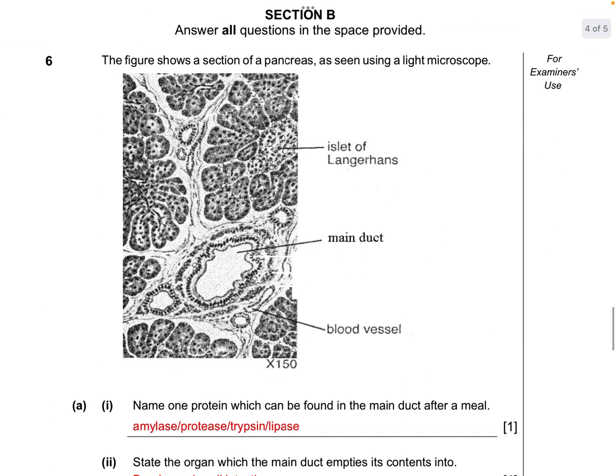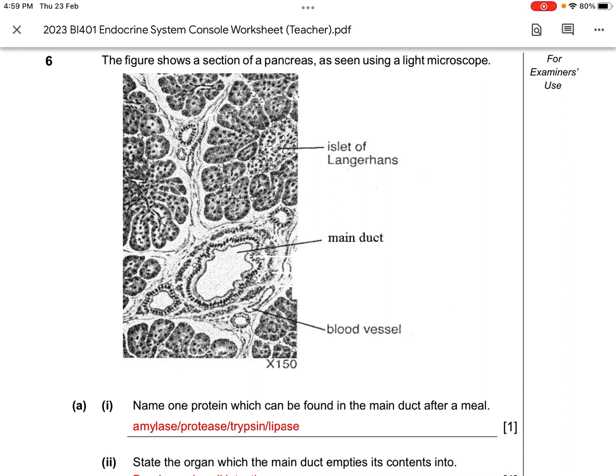We go to the structured question, only one today. The structured question shows you a cross-section of a bunch of cells. They even say it's the islet of Langerhans, so we know it's the pancreas. They show you blood vessels and they show you a main duct. They ask you for one protein which can be found in the main duct after a meal.